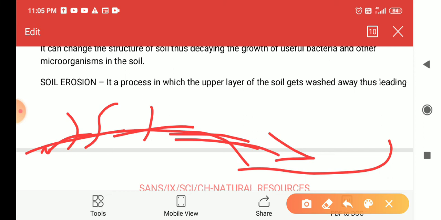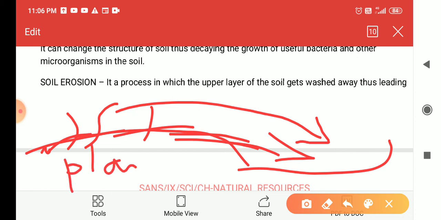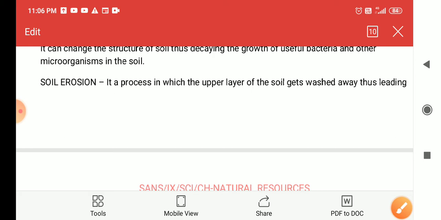So this is called soil erosion: the running off of soil into the water bodies. This is a very harmful practice because if the whole uppermost layer of the soil runs to the water bodies, then there will be no plants growing on it. So this is what soil erosion is.